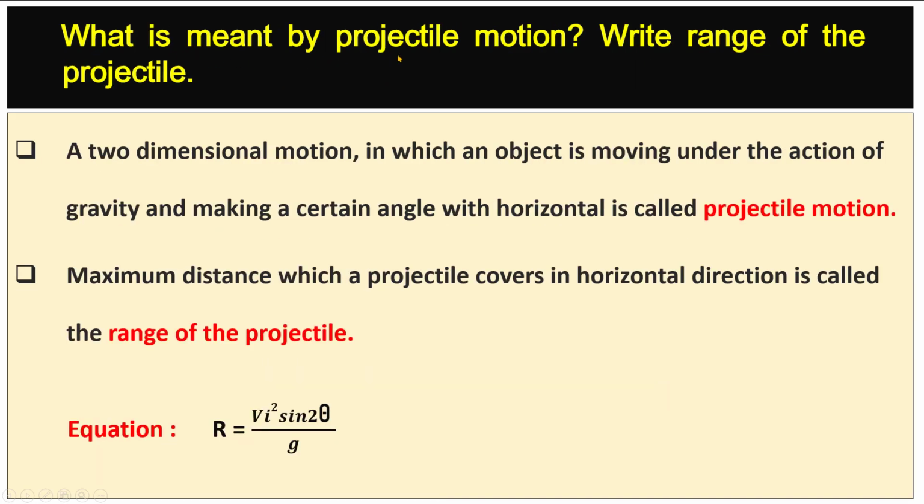What is meant by projectile motion? Write range of the projectile. A two-dimensional motion in which an object is moving under the action of gravity and making a certain angle with horizontal is called projectile motion. Maximum distance which a projectile covers in horizontal direction is called the range of the projectile. Its equation is R is equal to Vi square sine 2 theta over G.